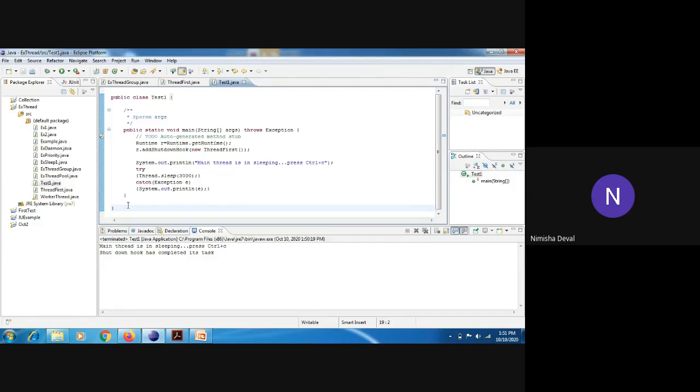Now we will see how to perform a single task by multiple threads. We have seen the thread group, but right now we are going to see multiple threads with the help of a single task. Okay, so before moving towards that point, first we will conduct your attendance.